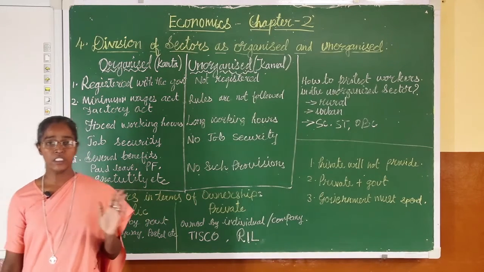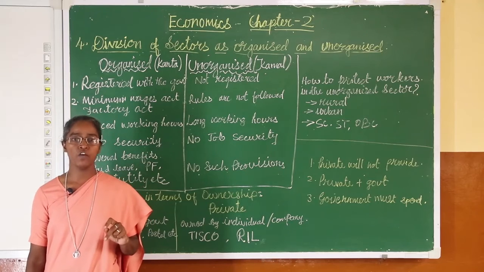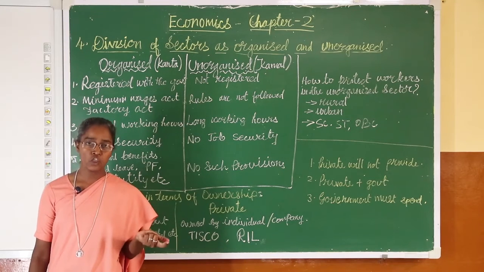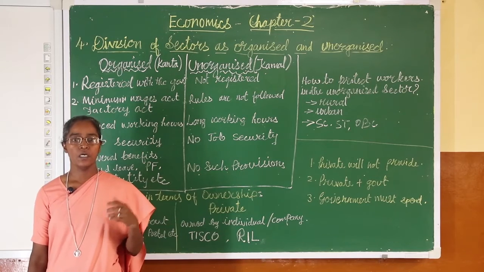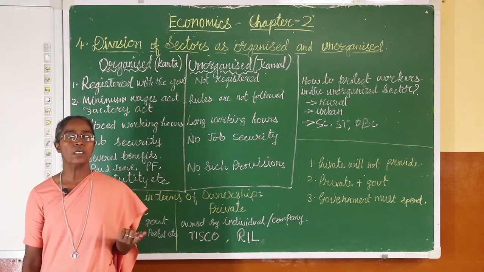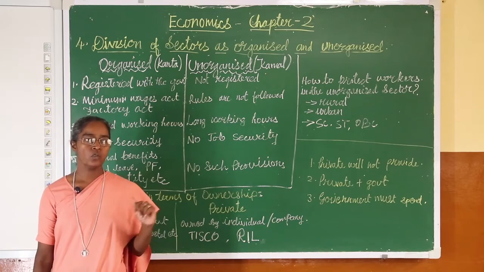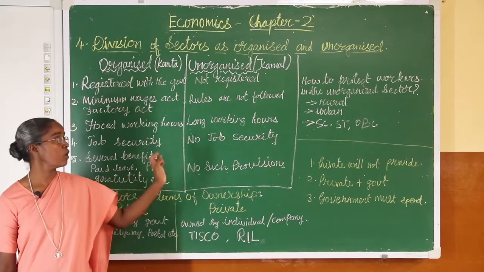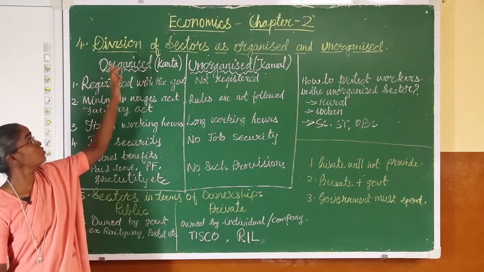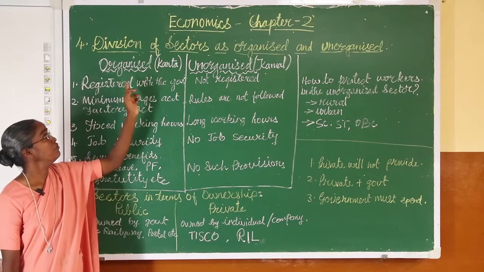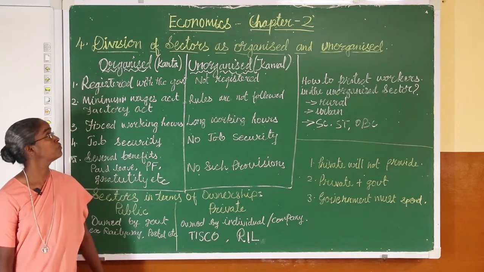The first topic in this chapter that we learned is the sectors and the activities of the sectors, the second topic is comparing the three sectors, and the third topic is the share of three sectors in the GDP. So today we have these last two topics to complete. We go to the fourth topic of this chapter, that is division of sectors as organized and unorganized.